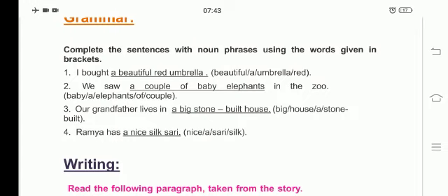Third one: our grandfather lives in dash. In the bracket: big house, a, stone, built. So what will you be writing? A big stone built house. Third one is a big stone built house. Our grandfather lives in a big stone built house.